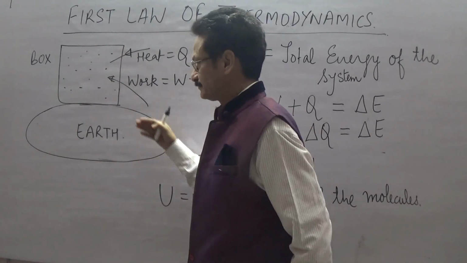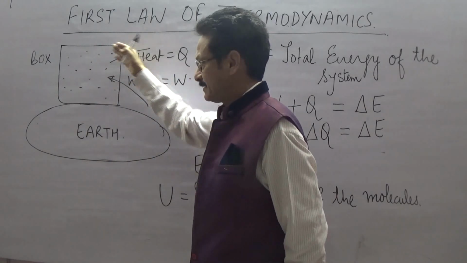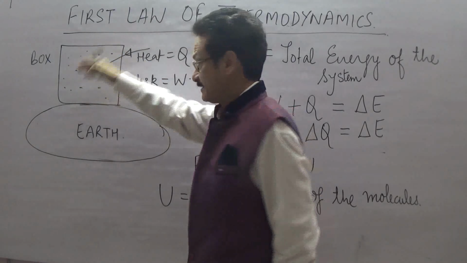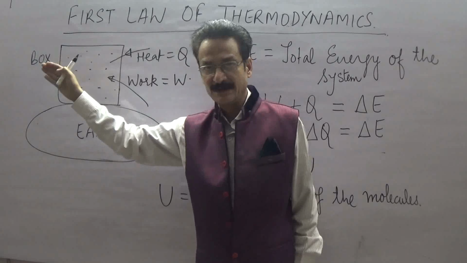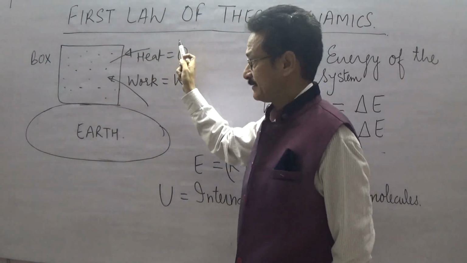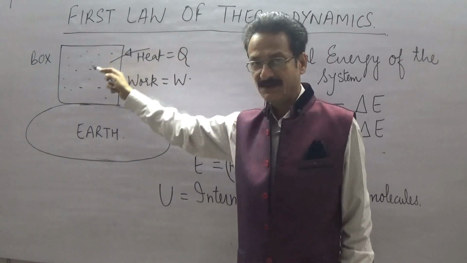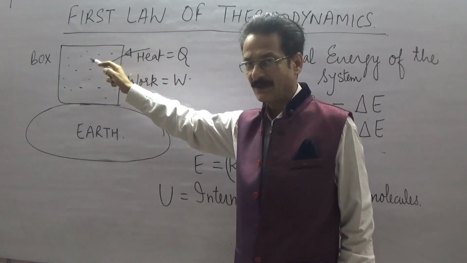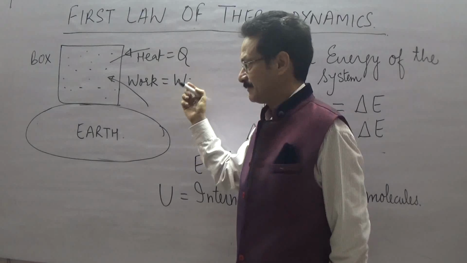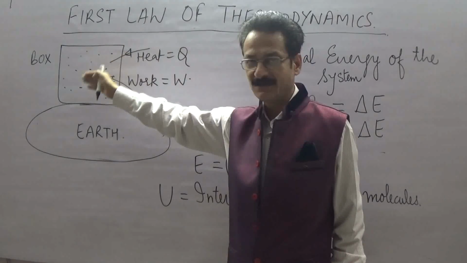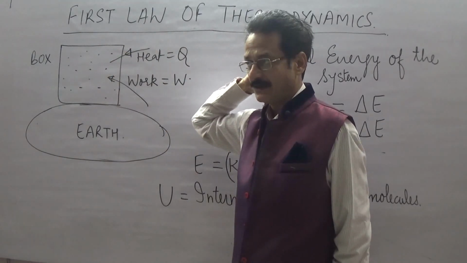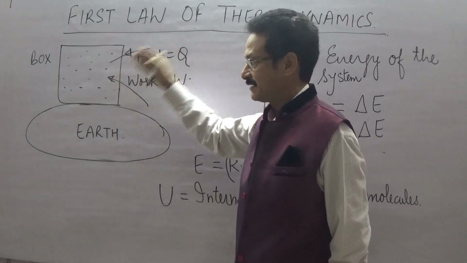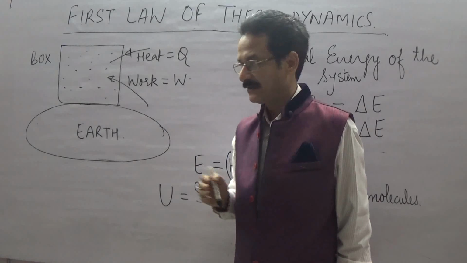Fine. Now the system, that is the gas which is inside the box, can interact with the surroundings either by exchanging heat with the surrounding, or by performing work on the surrounding, or maybe some work is performed by the surroundings on the system. So these are the two kinds of energy interactions our system can undergo with its surroundings.